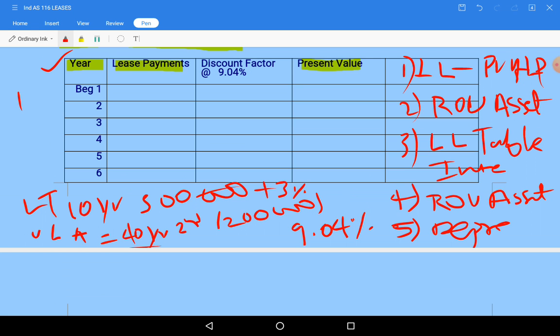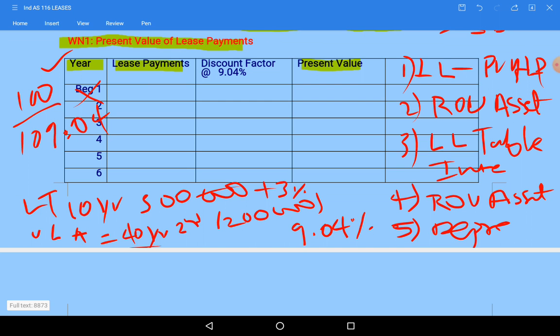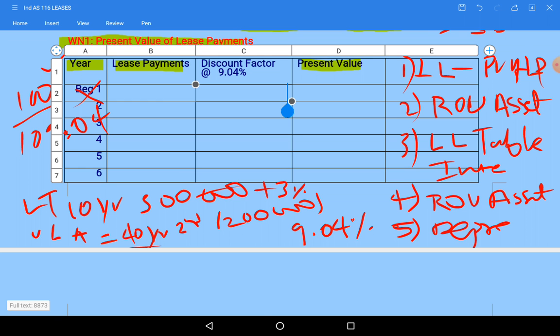First, 100 divided by 109.04. Okay, then press into. First year discount factor you are getting. Okay, take that one. What you are getting?